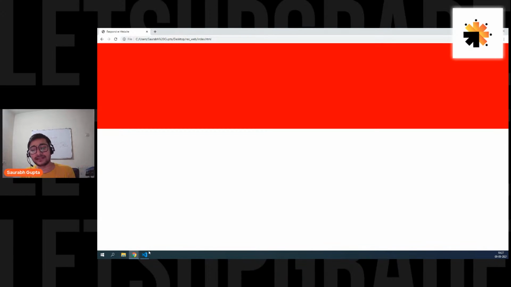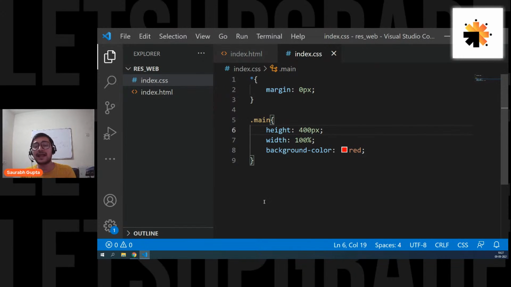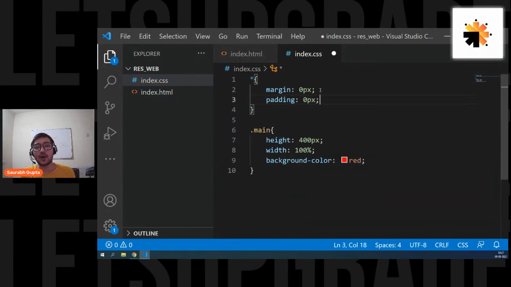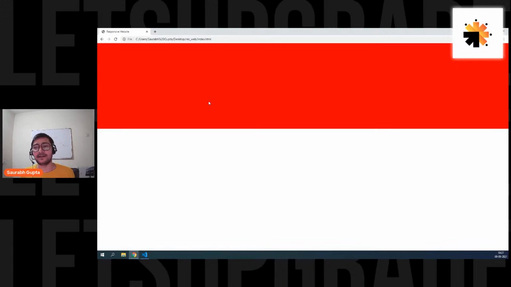But we know that there is also one more property that can get applied to elements in the future, that is padding. There are some other elements that get padding by default, if not margin. So for that safety also, let's simply put padding 0 pixels, because body is having margin, but there are some other elements that can have padding. So everything considered, let's simply put margin 0, padding 0, so that no element will cause any problem in future. And that's it. So now the basics are settled.